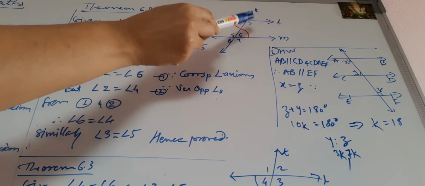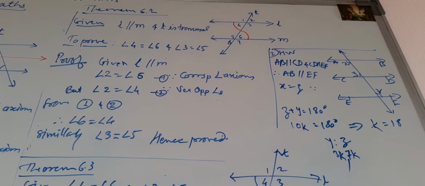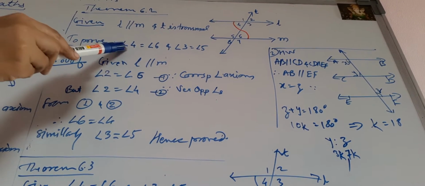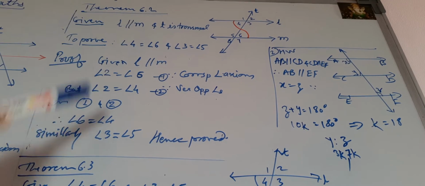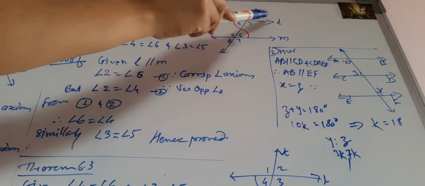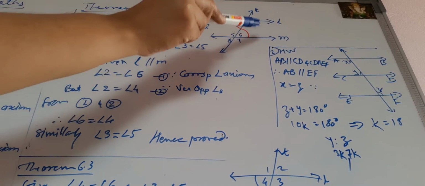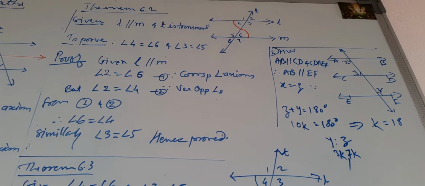It means angle 4 is equal to angle 6 and angle 3 is equal to angle 5, that we have to prove. Okay, for that we have started with the given. It is given that L is parallel to M. If L is parallel to M, then we know that angle 2 and angle 6 will form the corresponding angles.